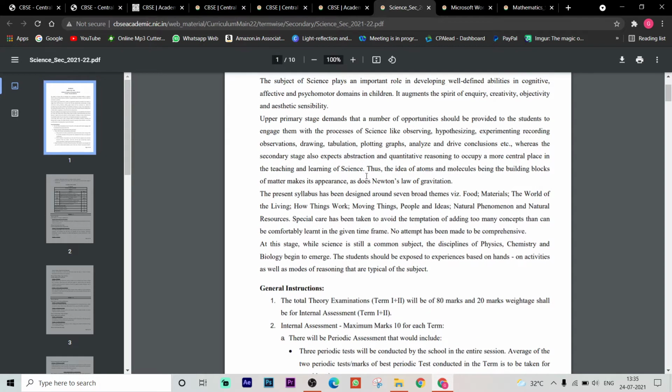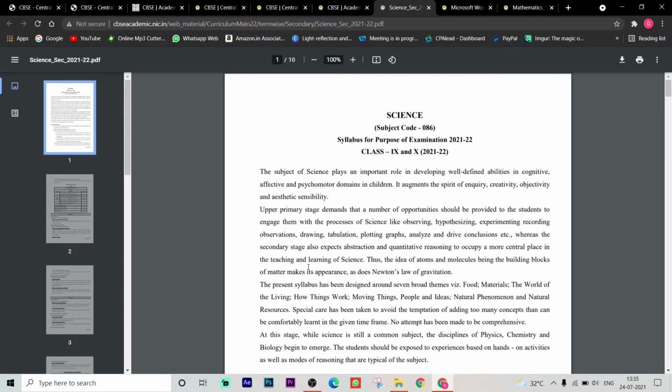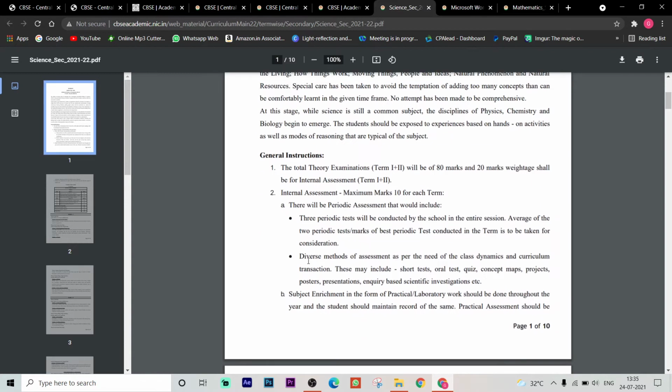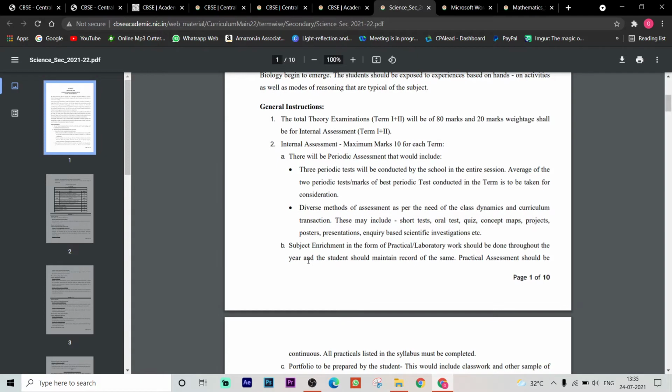Based on this, the present syllabus is designed around 7 broad themes: food, materials, the world of living, how things work, moving things, people and ideas, natural phenomena and natural resources. These are the topics for class 9th and 10th, where it was differentiated.